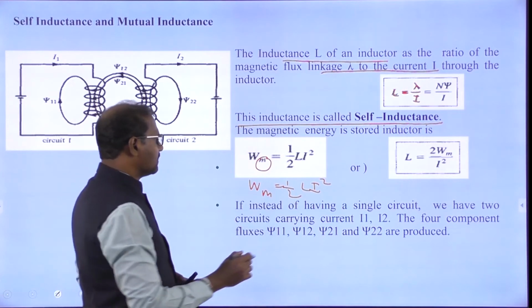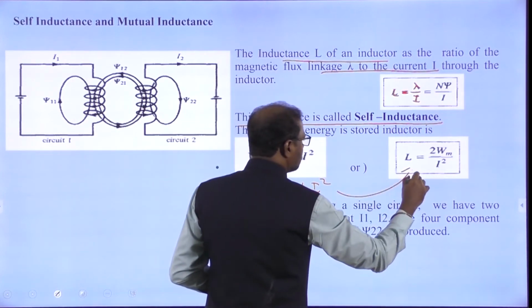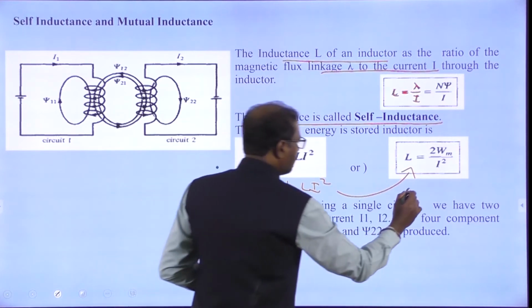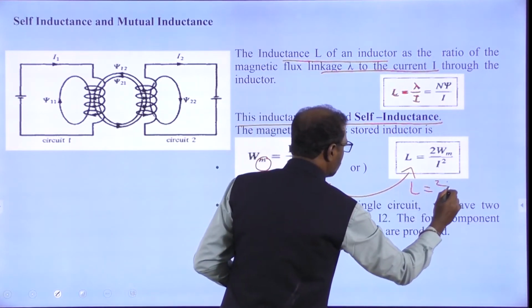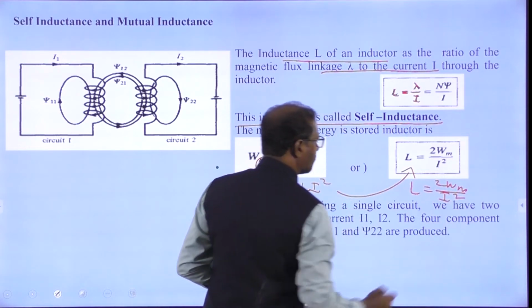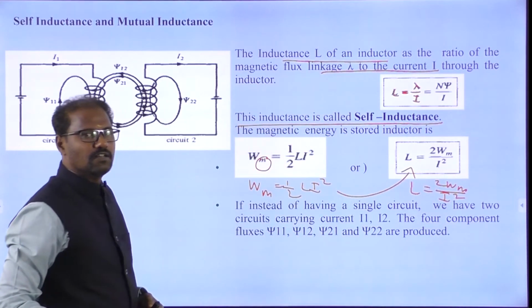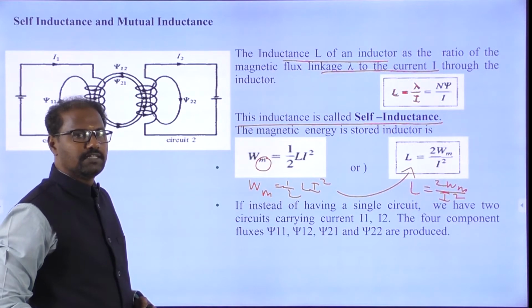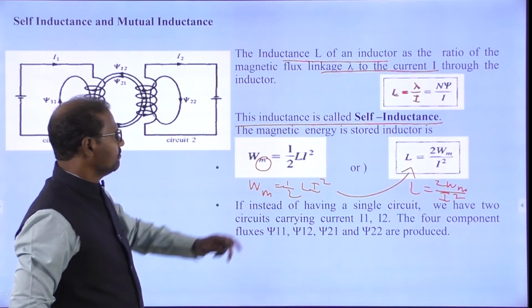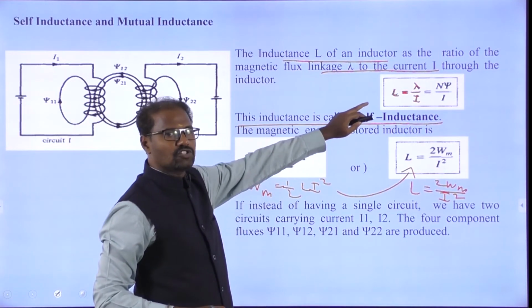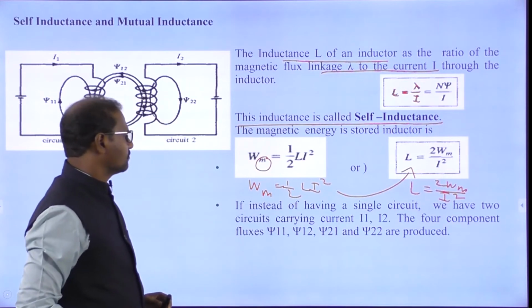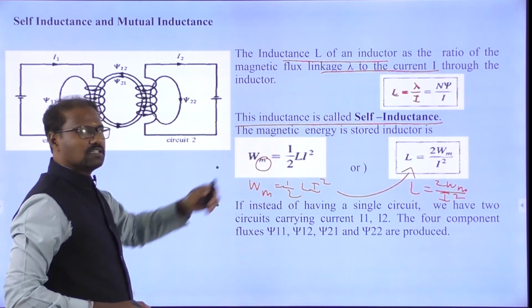So ultimately the inductance we can write as L is equal to 2 Wm by I squared, where Wm is the magnetic energy stored in the inductor. Self inductance means the ratio of the flux linkage to the current. So we call this self inductance.